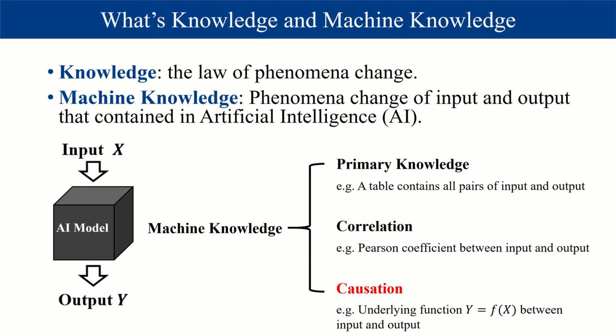A classical example for correlation is the Pearson coefficients between the input and output, while causation refers to the true underlying function between input and output. Causality and causation play an important role in the human science system, since humans always lack and persistently pursue the why behind the phenomenal change. In this paper, we focus on the question of whether people can, and how to, obtain causal knowledge from intelligent agents. This process is to interpret machine knowledge.